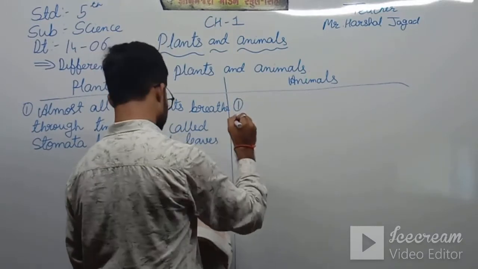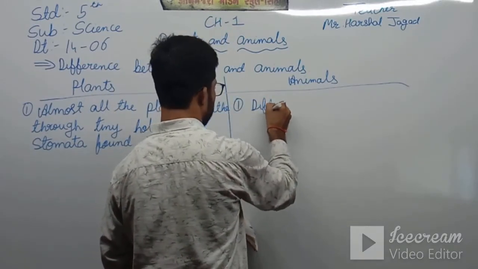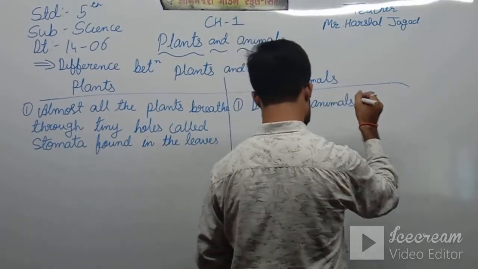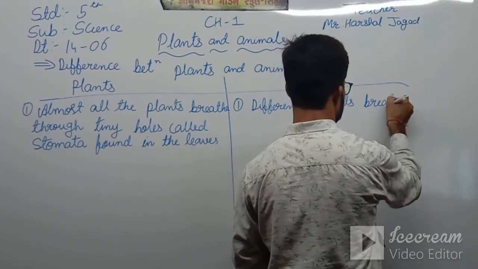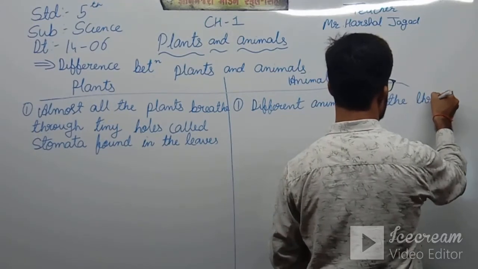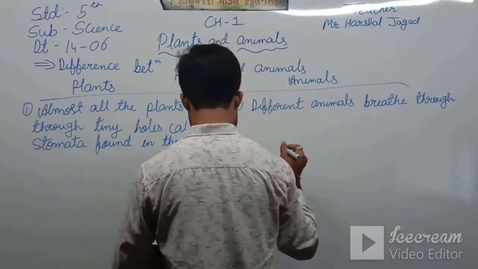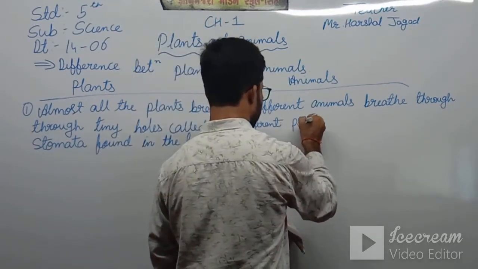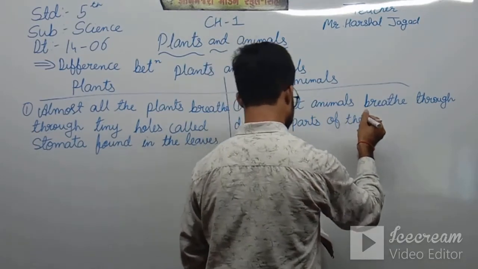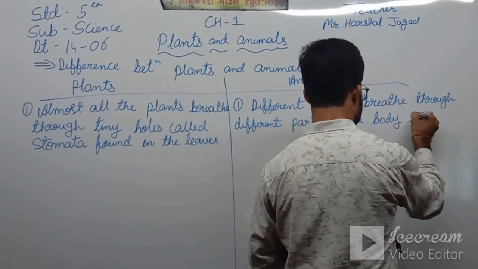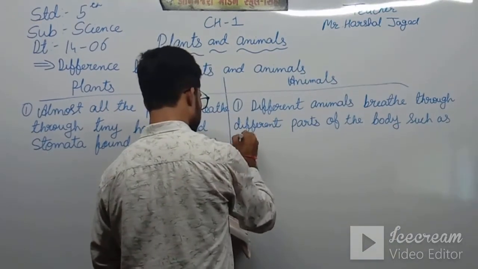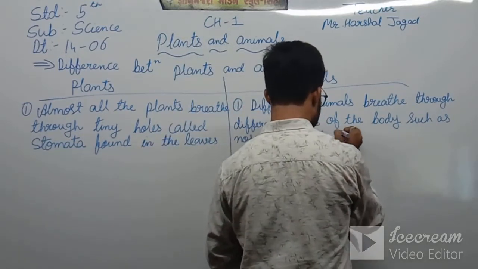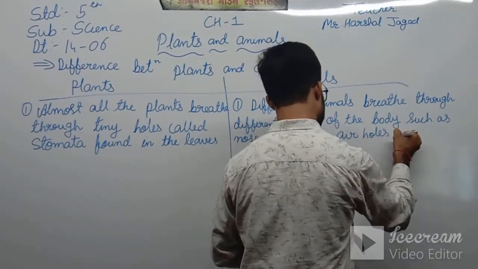In that way, the animals, that is, different animals, breathe through different parts of the body, such as nose, lungs, gills, air holes, or skin.